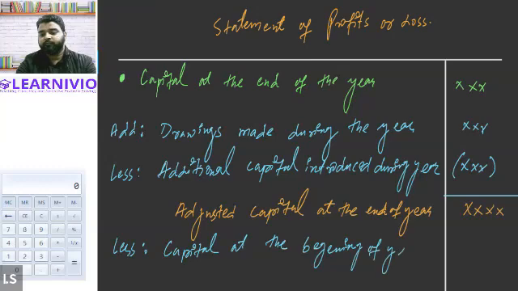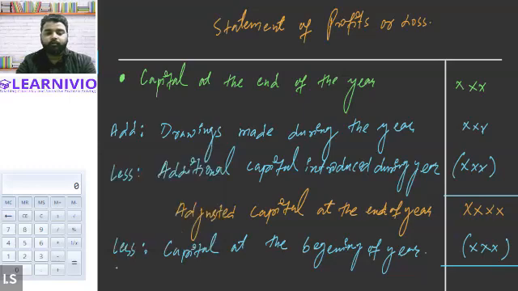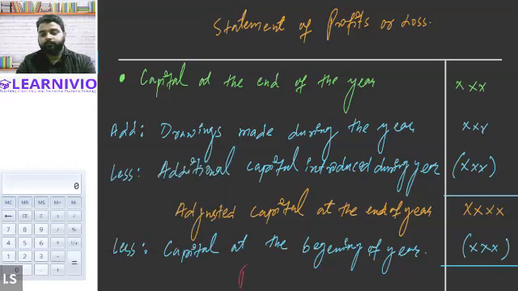After subtracting it, the value that we get will be our profit or loss. If the value comes out positive, then it will be our profit; otherwise, it will be a loss. Profit or loss during the year.